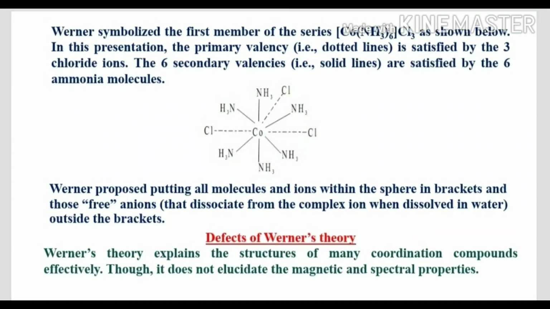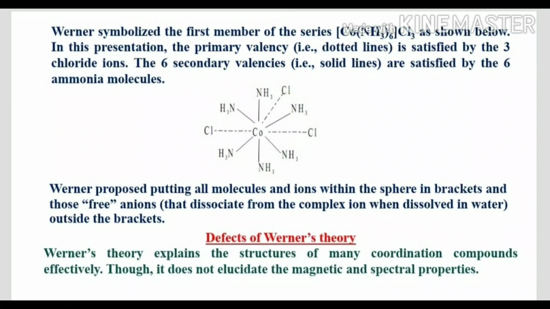Symbolize the first member of the series, CoNH3 6 Cl3, as shown below. In this presentation, the primary valency, the dotted lines, is satisfied by the 3 chloride ions. The 6 secondary valencies, the solid lines, are satisfied by the 6 ammonia molecules. Werner proposed putting all molecules and ions within the coordination sphere in brackets, and the free anions, which dissociate from the complex ion when dissolved in water, outside the brackets.